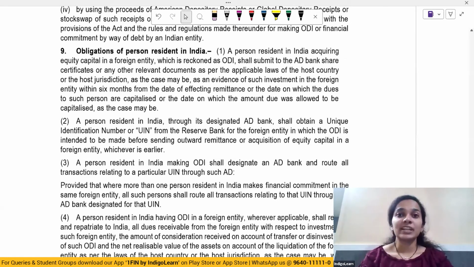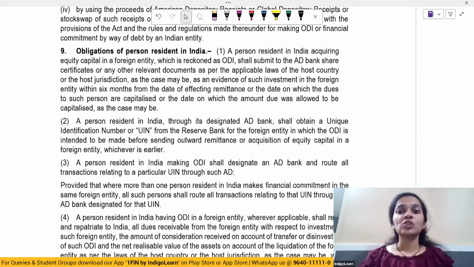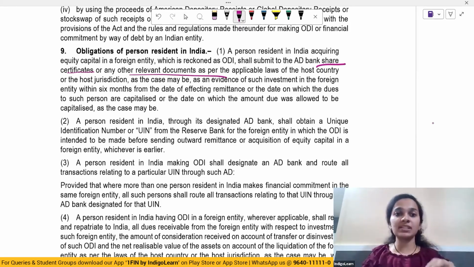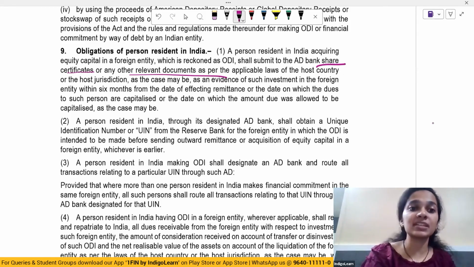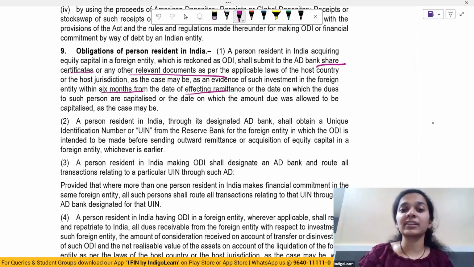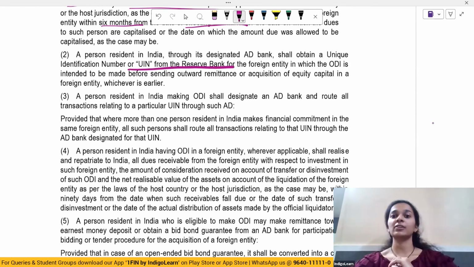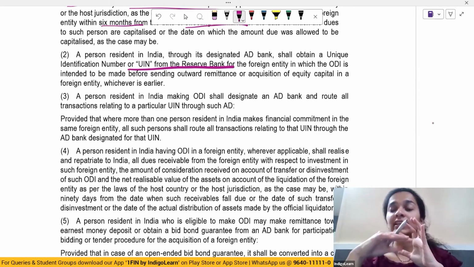What are the obligations of a person resident in India who is acquiring any equity capital in foreign entity? He shall submit to the AD bank share certificates or any other relevant documents as per the host country's applicable laws, as evidence that he has made the investment, and this has to be done within 6 months from the date of effecting remittance or the date on which the dues are capitalized. A person resident in India, through its designated AD bank, shall obtain a unique identification number, UIN, from Reserve Bank for the foreign entity in which the ODI is intended to be made before sending any outward remittance.